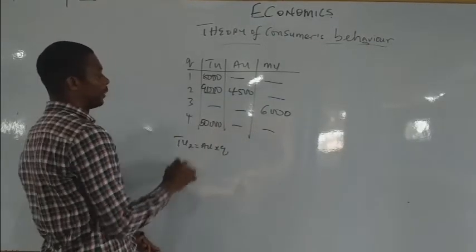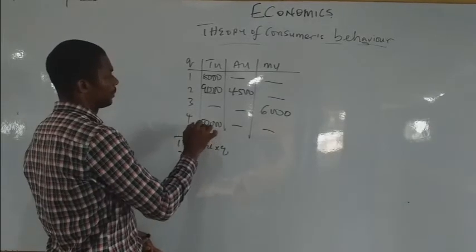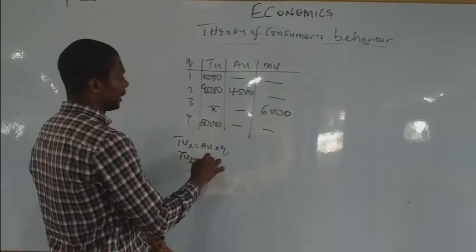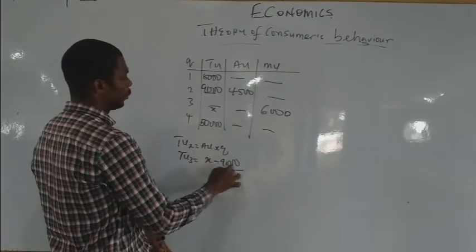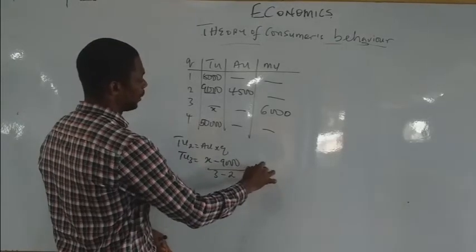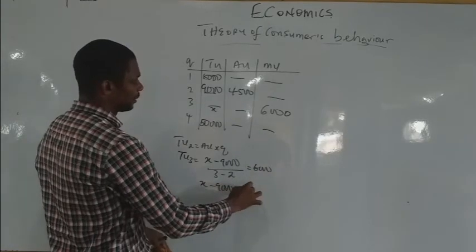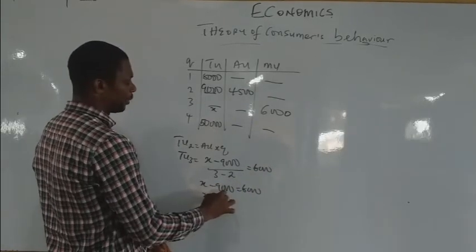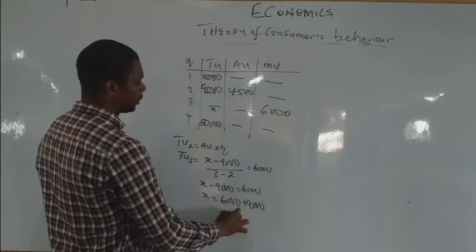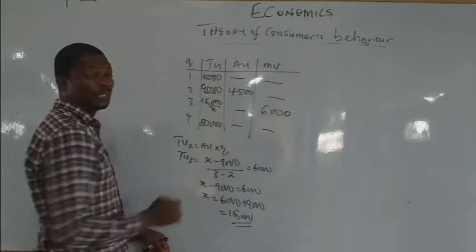To get TU3, I can make this one X. So as usual, X minus 9,000 over 3 minus 2 is equal to 6,000. So X minus 9,000 is equal to 6,000. Make X the subject of the formula. That's 6,000 plus 9,000, and that will give us 15,000. So this fellow is 15,000.